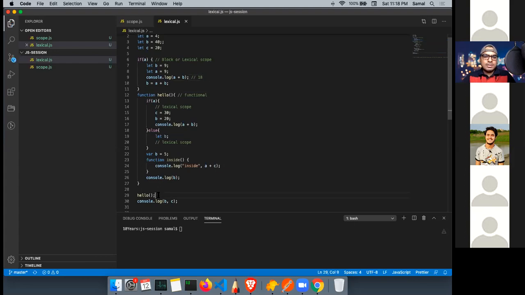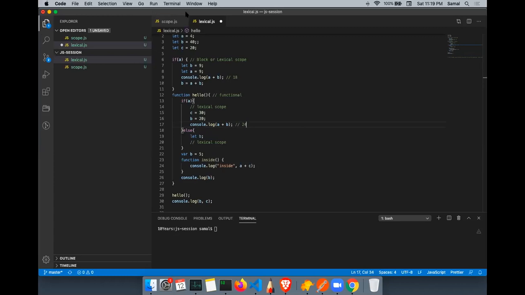And then there is a hello function called. So what will be the output here? 50. That will be 20. 24. So what will be output here? Inside function. 34. What will be output here? 5.